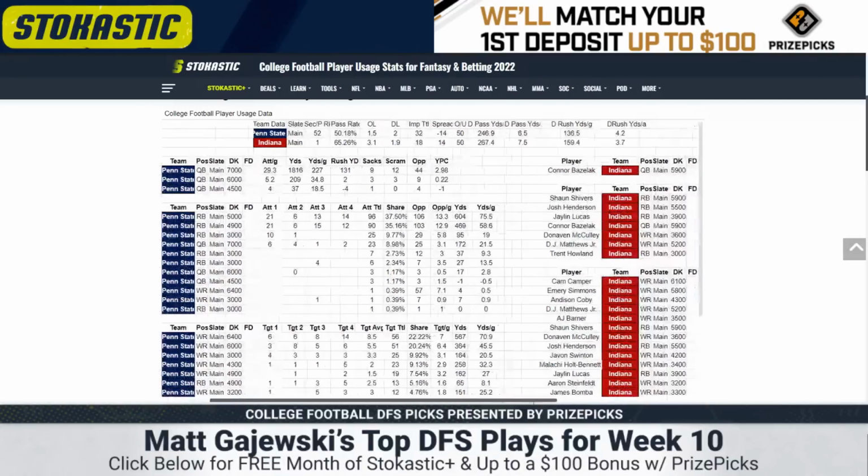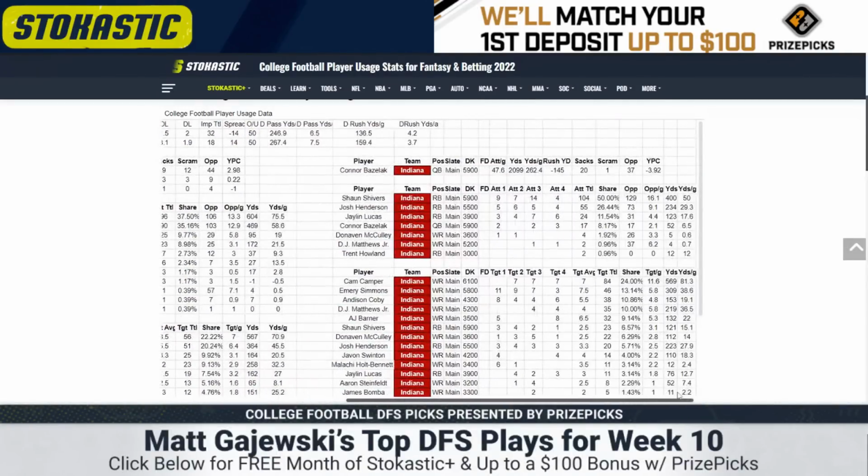Indiana's hinted at moving to a different quarterback. I have no idea who it's going to be. I don't even think it matters. They have an 18 implied team total. Their offensive line is terrible. Basilek is incompetent. I'm not playing an Indiana signal caller. Their backfield has devolved into a 3-way timeshare, so not just Shevers and Henderson, but they're now involving Jalen Lucas.